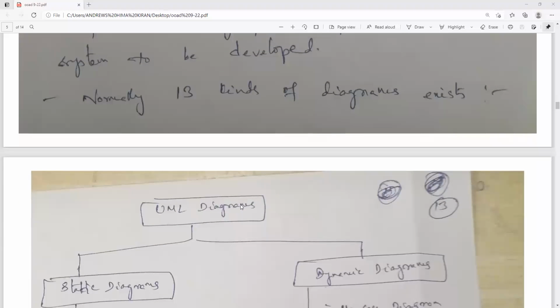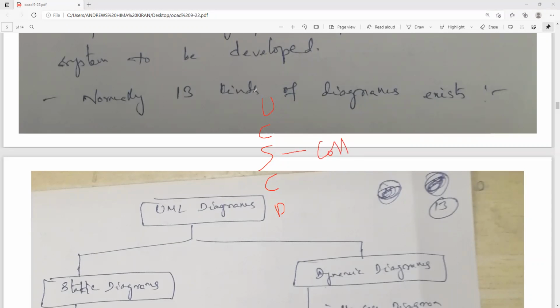Till now we have seen only one diagram, but no need to panic, because we won't discuss all these 13 diagrams. We discuss only some of them: use case diagram, class diagram, sequence diagram, component diagram, and deployment diagram. If we know the sequence diagram, obviously we will know the collaboration diagram.